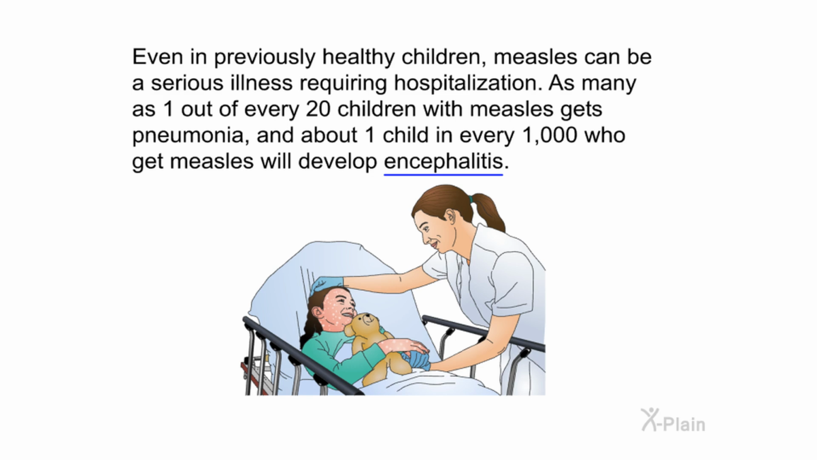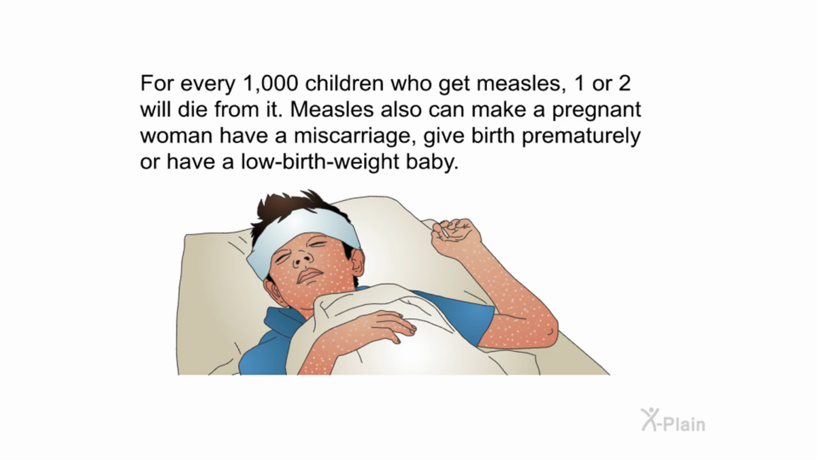As many as 1 out of every 20 children with measles gets pneumonia, and about 1 child in every 1,000 who get measles will develop encephalitis. For every 1,000 children who get measles, 1 or 2 will die from it. Measles also can make a pregnant woman have a miscarriage, give birth prematurely, or have a low birth weight baby.